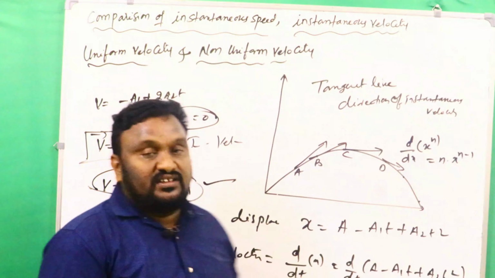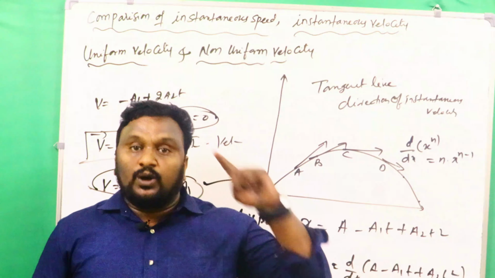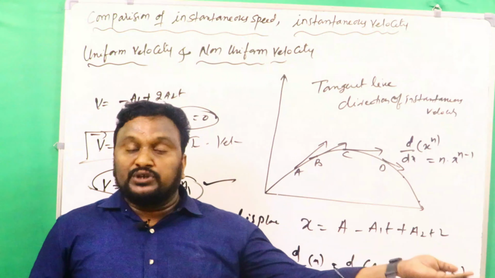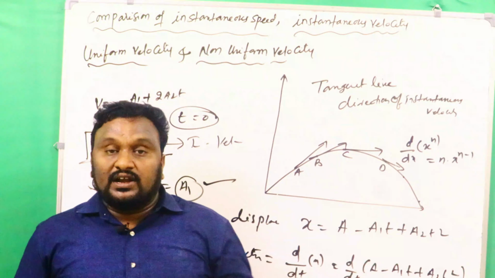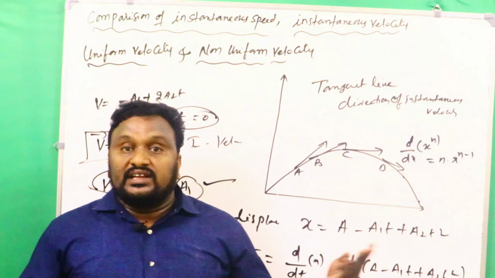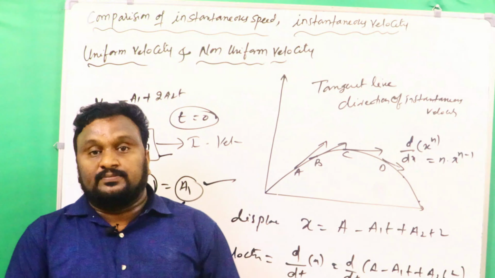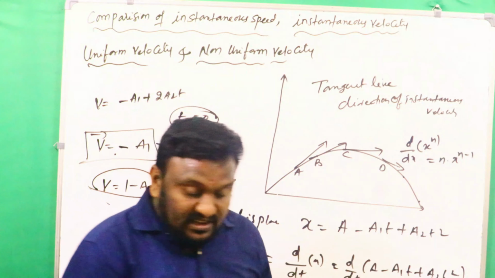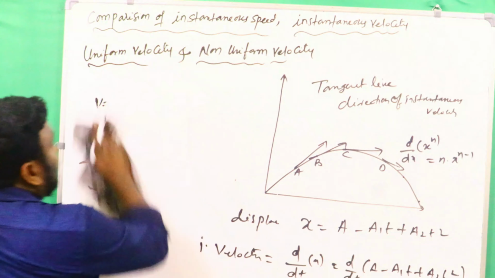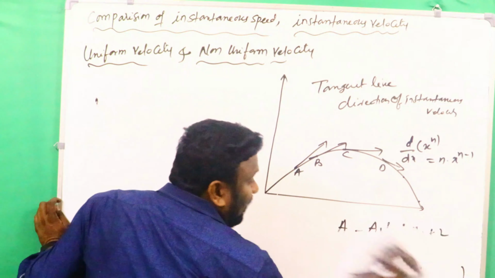In this case children, here instantaneous speed is always positive. Instantaneous velocity may be either positive or negative. If you take the curvilinear motion, sometimes instantaneous speed is more than the instantaneous velocity. Clear? And next thing here we have another case to understand the instantaneous speed and instantaneous velocity.